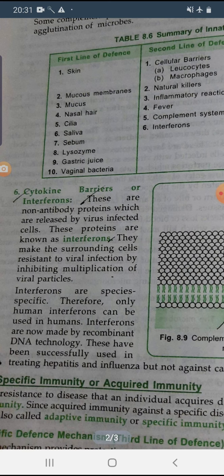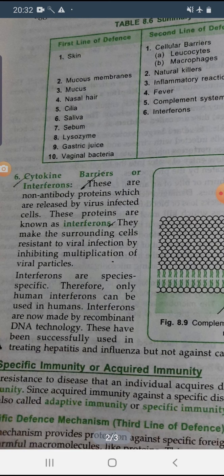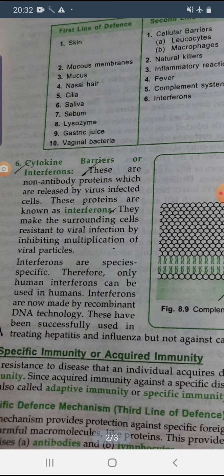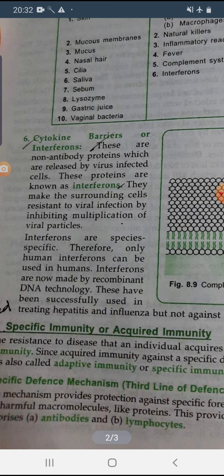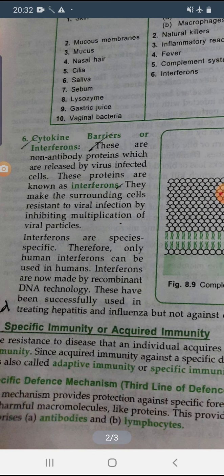They make the surrounding cells resistant to the viral infection by inhibiting the multiplication of the viral particles. So the cells present around the virus-infected cell become resistant to that particular viral infection. Interferons are very species specific, and only human interferons can be used in humans. We cannot use the interferons of other animals to give protection.